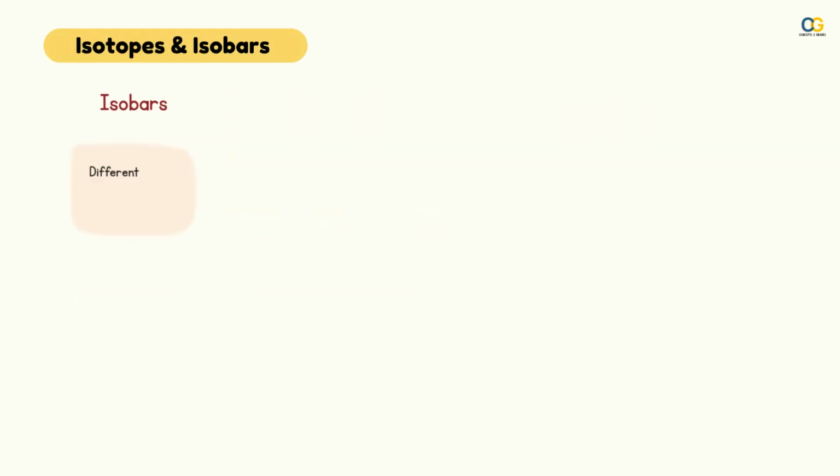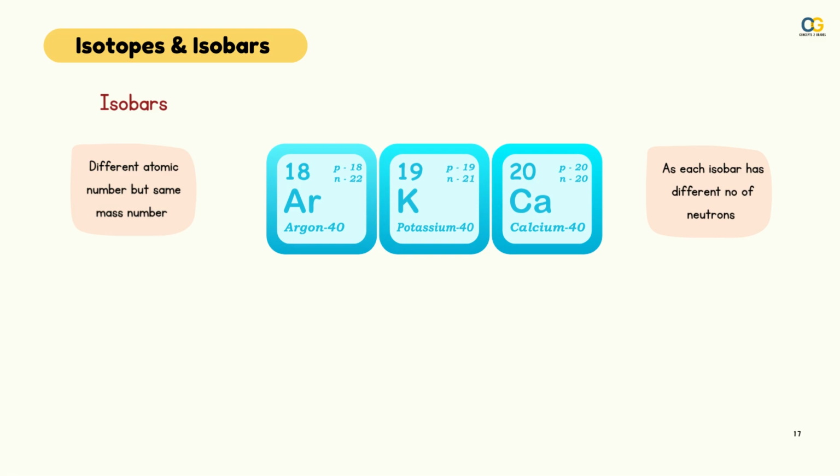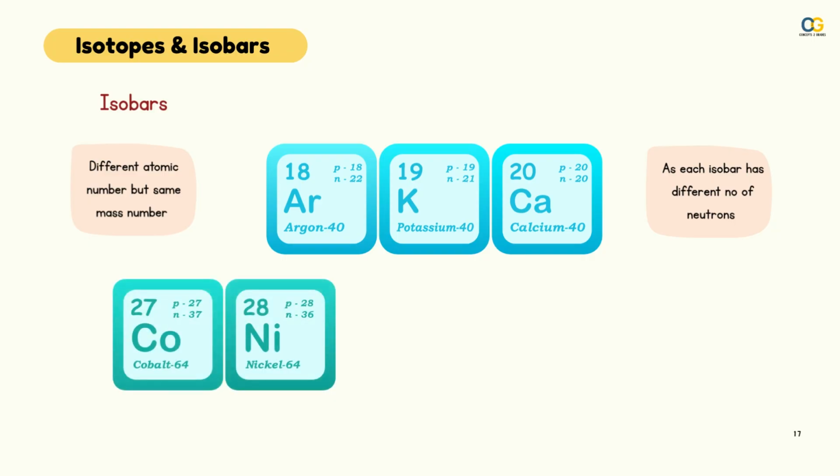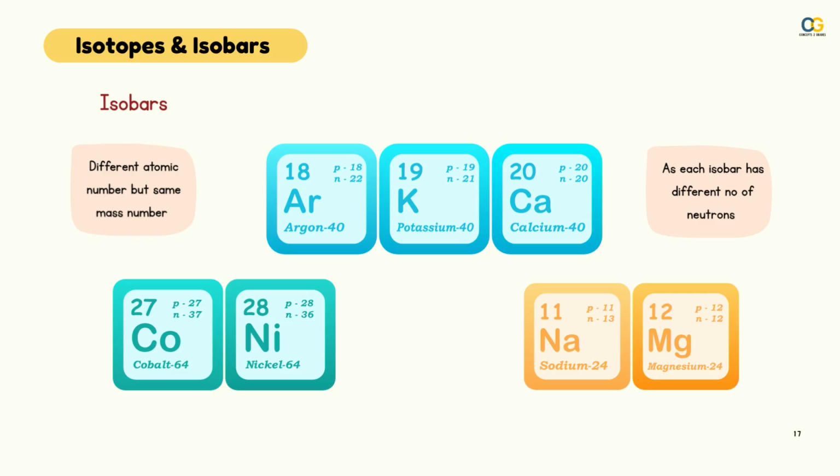Isobars. Isobars have different atomic numbers but the same mass number. Again, this is also due to the different number of neutrons, such as argon, potassium and calcium, which all have different atomic numbers but have the same mass of 40. Similarly, nickel and cobalt have the same mass of 64 and sodium and magnesium have the same mass of 24. These are some of the isobars that we know.